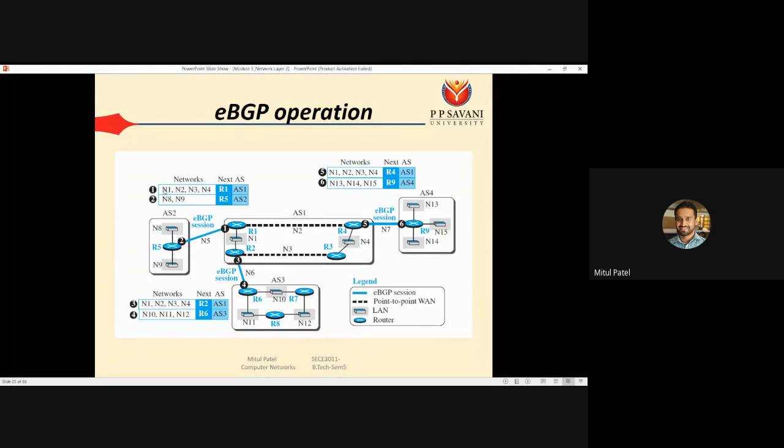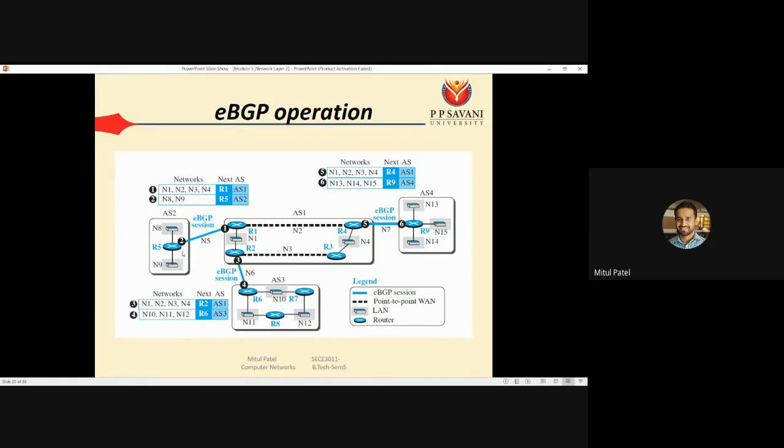that if R5 wants to send any data to network 1, network 2, network 3 or network 4, then which is the next router? The next router is R1 and the autonomous system is AS1. Okay, so this type of message is sent by R1 to R5. So this one message indicates that if you want to connect to network 1, network 2, network 3 or network 4, then the next router is R1 and the autonomous system is AS1.